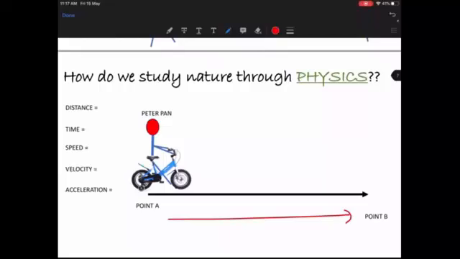This activity of Peter Pan going from his house to the market can be studied by studying various different physical quantities. Like, you can study the distance that he has traveled. Let's say he has traveled 5 kilometers or 2 kilometers. So you can talk in terms of how much distance, and you know how far the market is from his place.